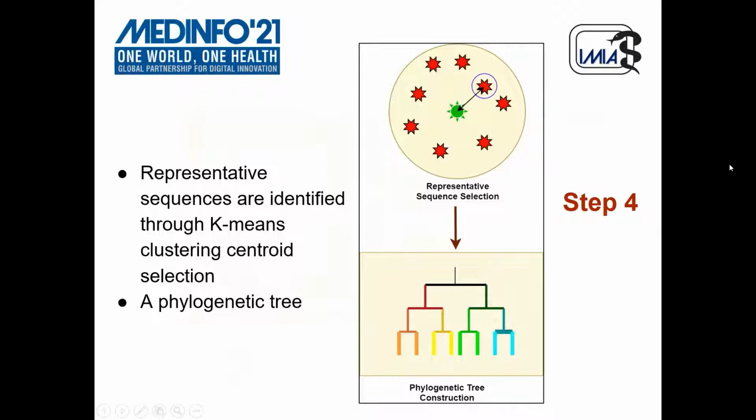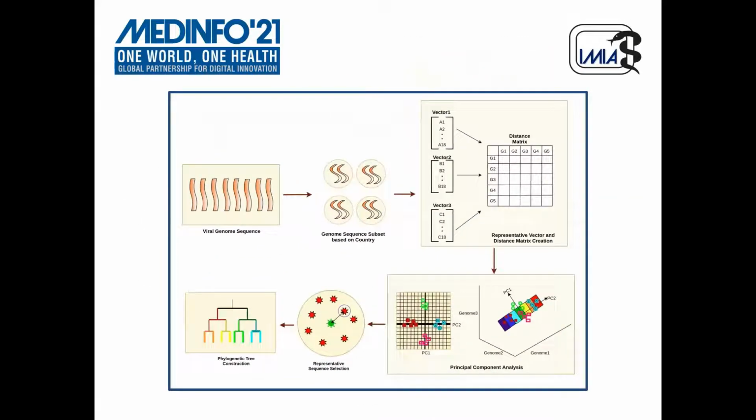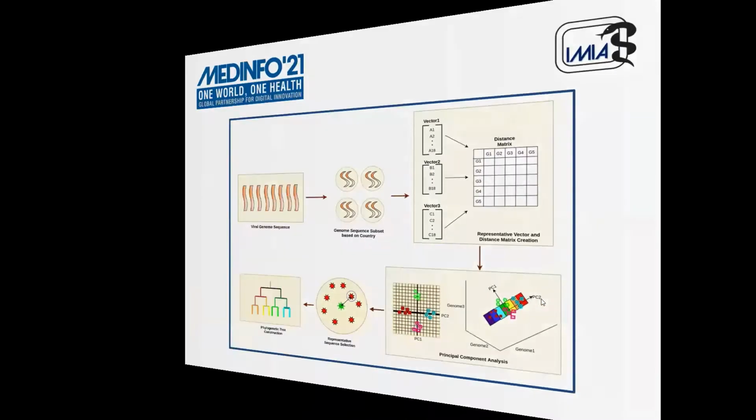From that representative genome sequence, we constructed a phylogenetic tree. It was constructed using the neighbor joining algorithm. Okay, so this is our whole pipeline as a snapshot, from the viral genome sequences to the phylogenetic tree construction. As you can see, we have described it before.